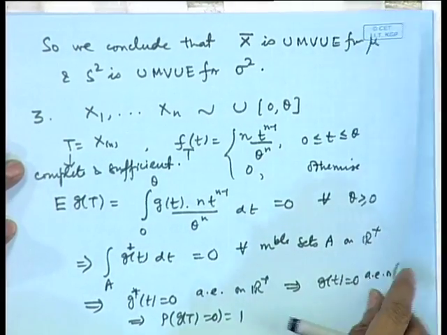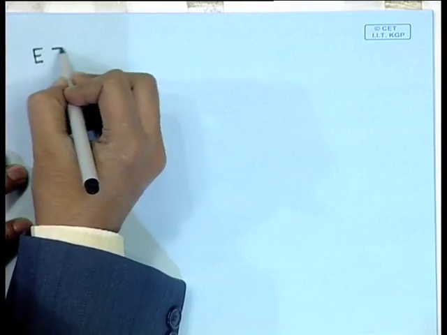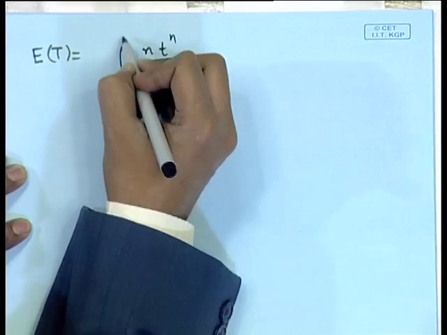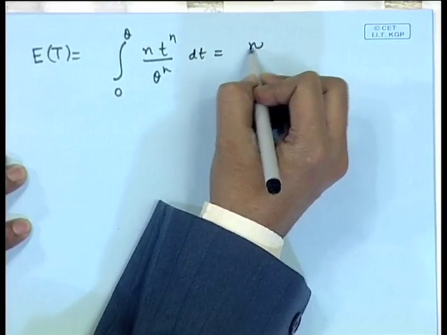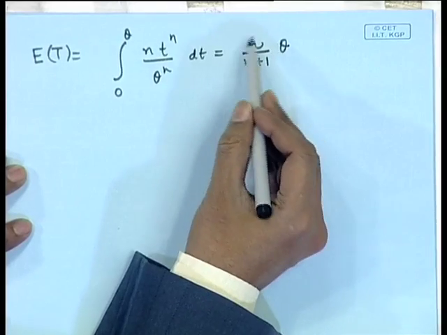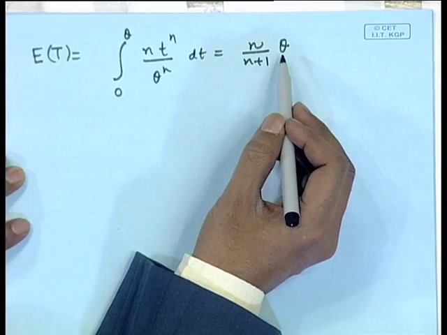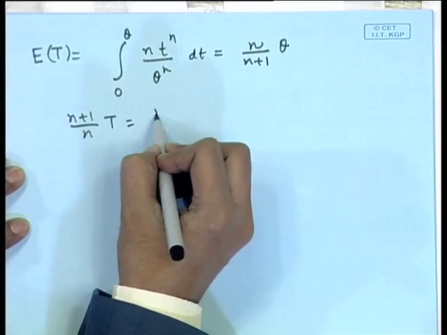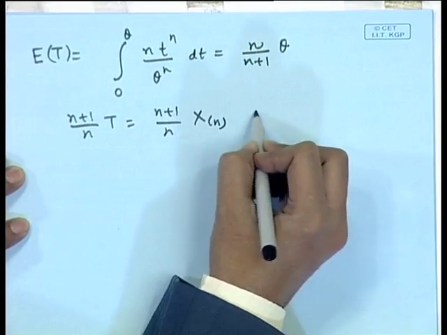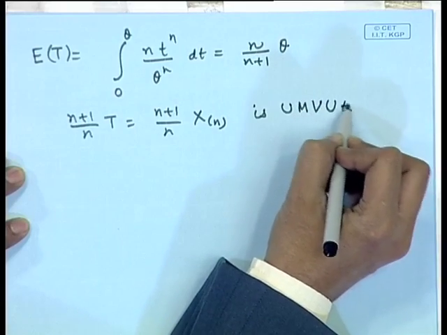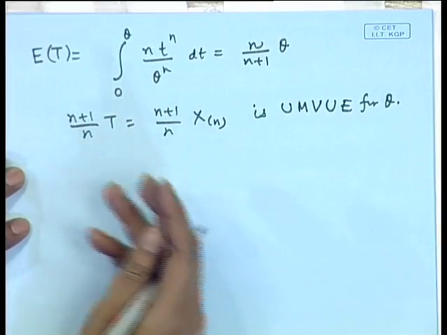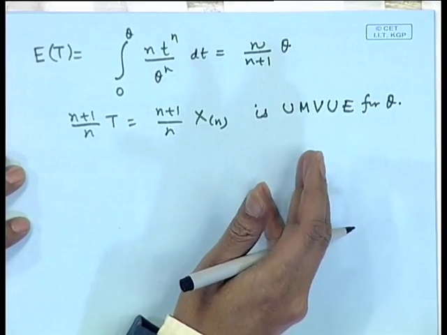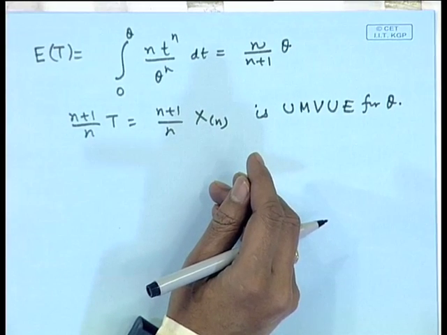Now, let us look at expectation of T. So, expectation of T is equal to the integral of n t to the power n by theta to the power n from 0 to theta dt, that is equal to n by n plus 1 theta, which shows that the maximum likelihood estimator is actually a biased estimator, but we can adjust this coefficient. So, we get n plus 1 by n T, that is n plus 1 by n X(n). This will become the minimum variance unbiased estimator for theta. So, you can see here that this settles the issue of which estimator among the unbiased estimators must be chosen.